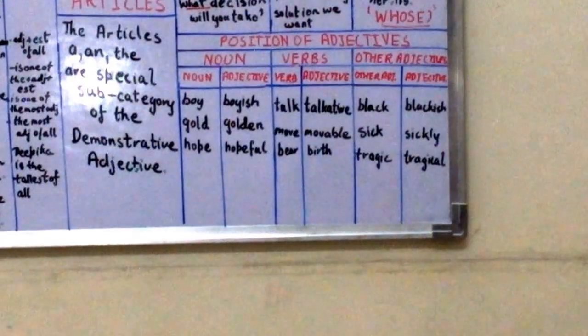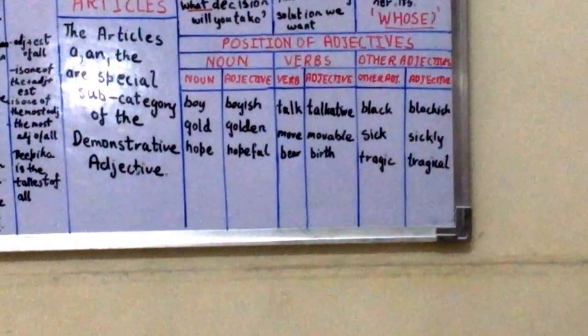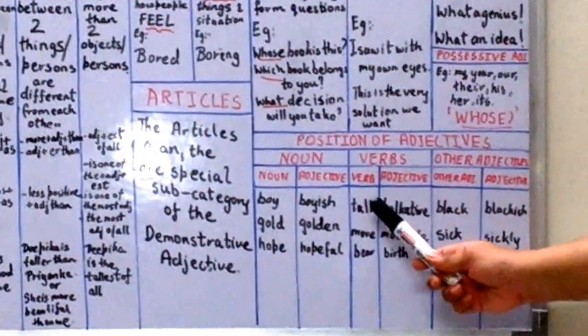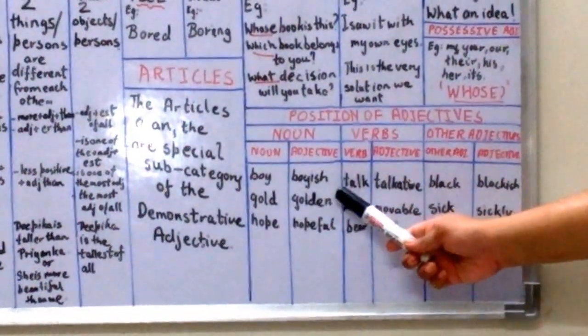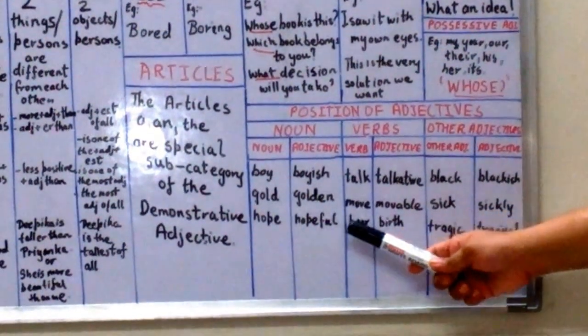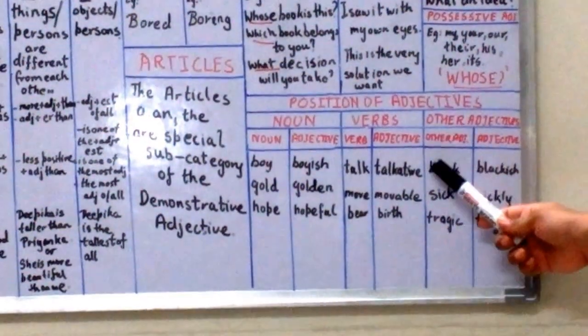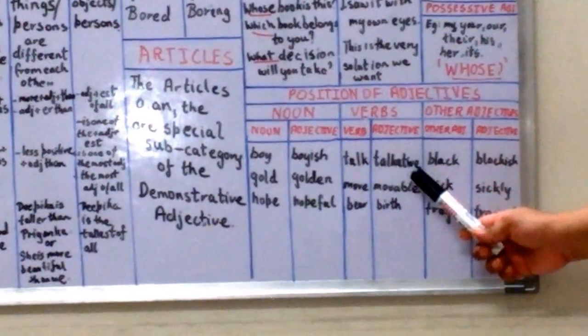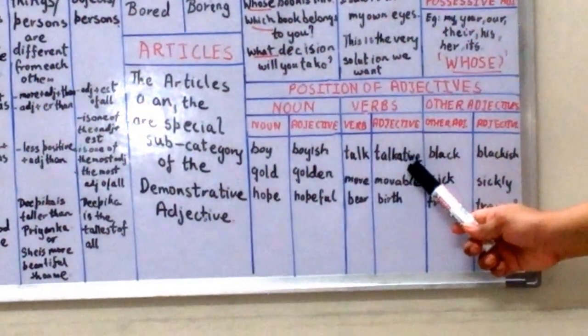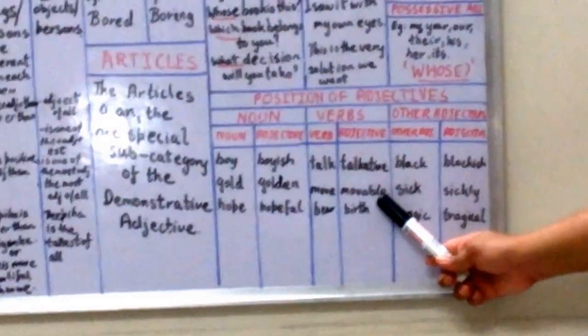Many adjectives are made from other words. For example, nouns change into adjectives like boy becomes boyish, gold becomes golden, hope becomes hopeful. Now we see verbs changed into adjectives, like talk becomes talkative, move becomes movable.